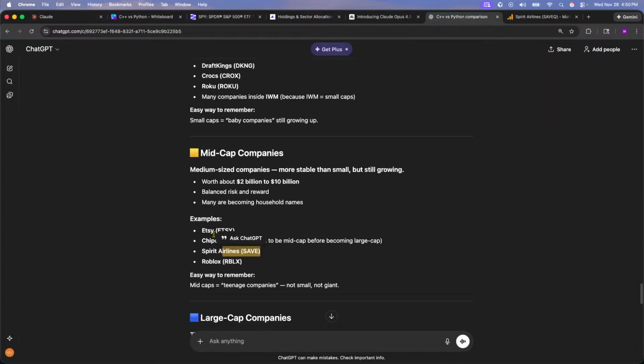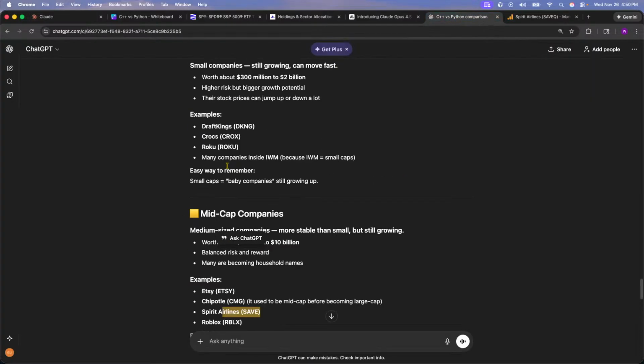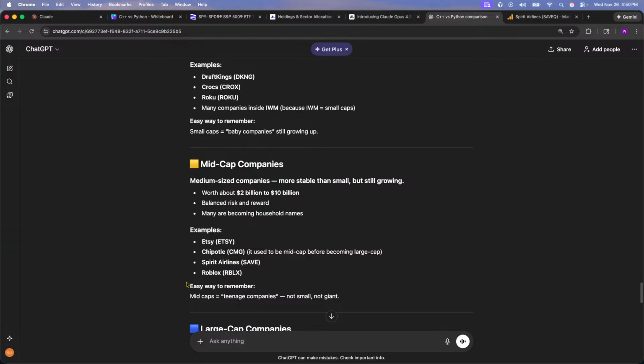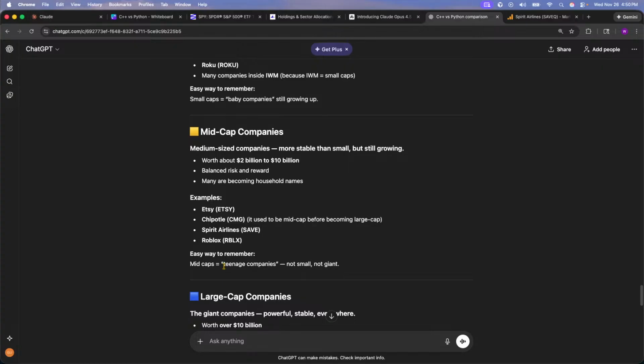So I'll put Spirit in the small cap, not the mid cap. But hey, that's just me. Then we have Roblox. Mid cap equals the teenage companies, not great, not small, but not giants.